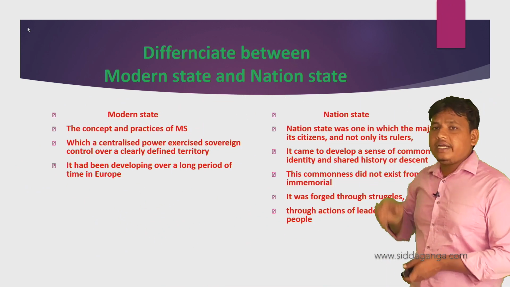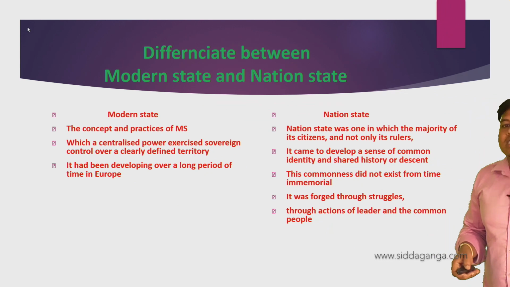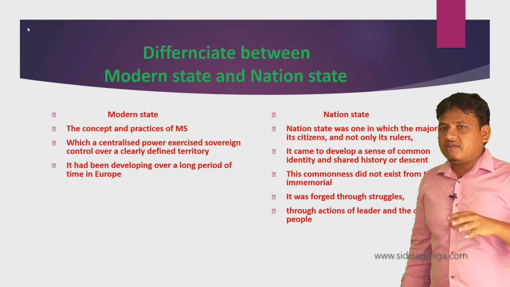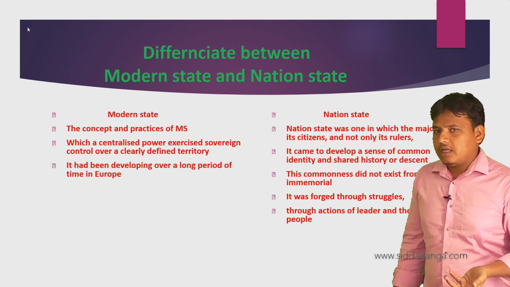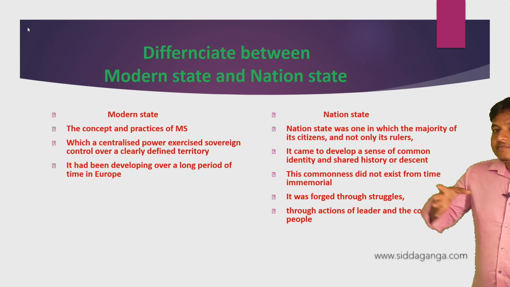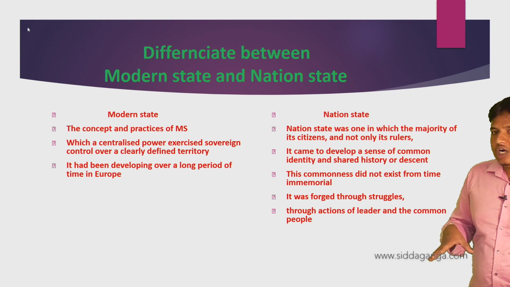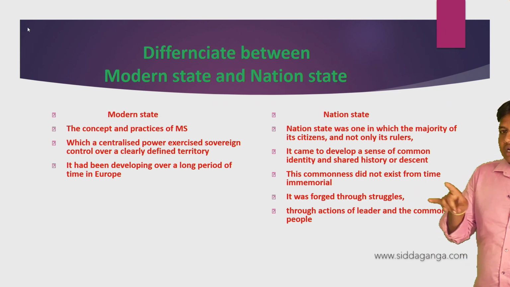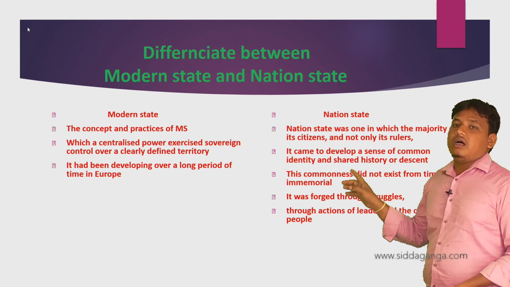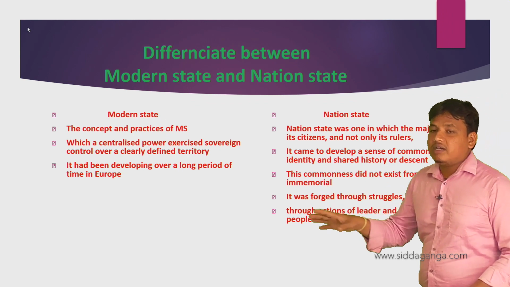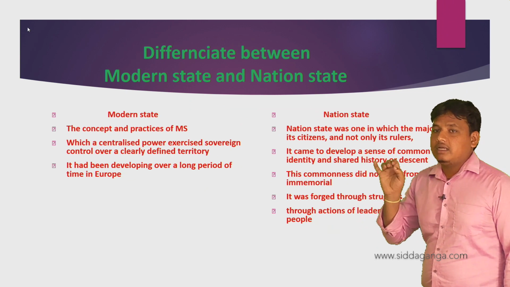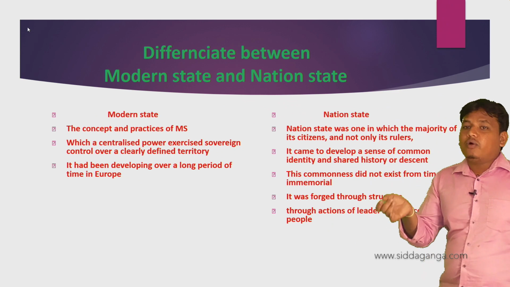And nation state was one in which the majority of its citizens control the government. What are democratic countries? The representatives of the people are doing the administration, and not only its rulers. It is not under the control of rulers. The first one is the nation state, which was under the control of citizens. It was not controlled by any kings. It was not like a monarchy system.